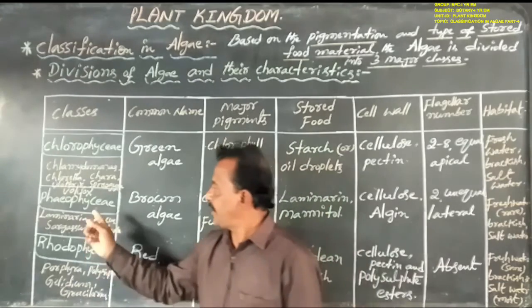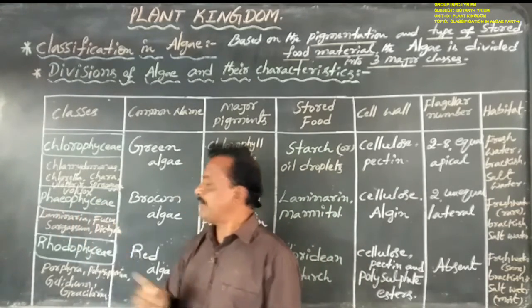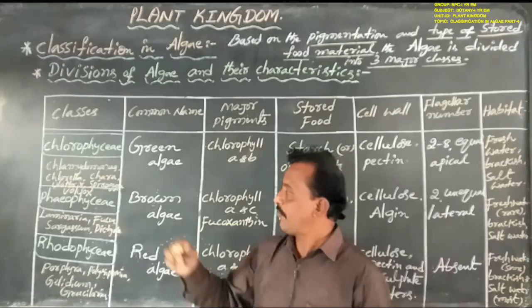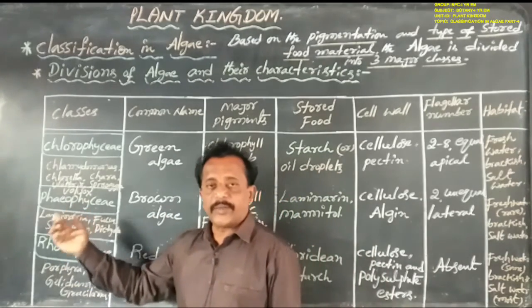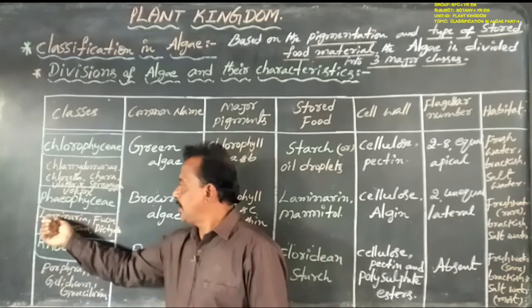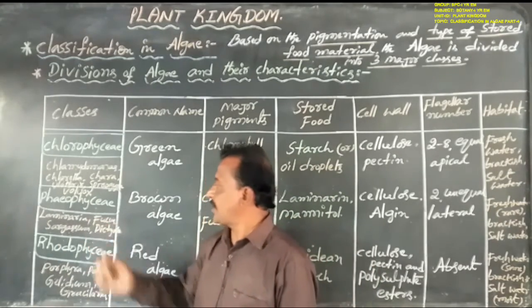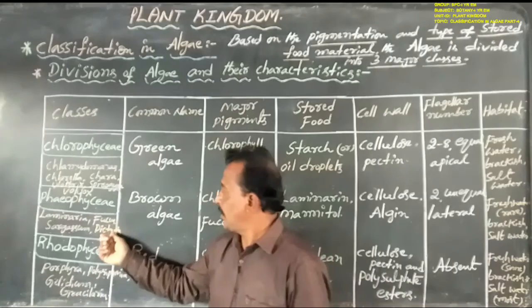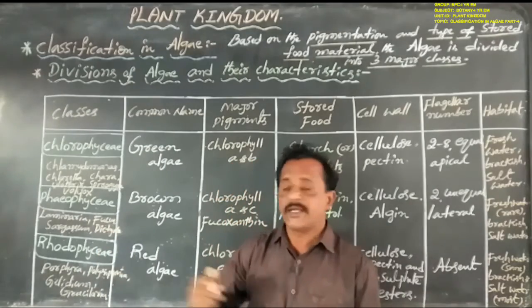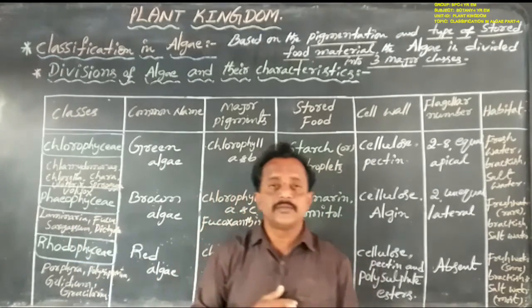Next, coming to Phaeophyceae. The best examples here are Laminaria, Fucus, Dictyota and also Sargassum.